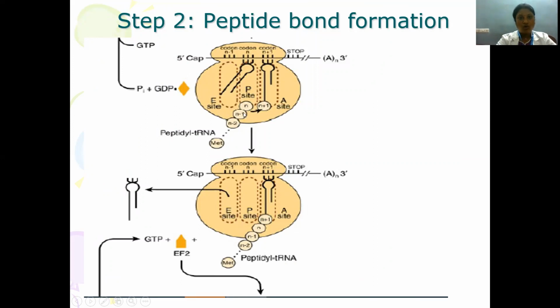That is, the whole sequence of amino acids present on the tRNA in the P site forms a bond with the incoming amino acid already bound in the A site, and then this gets shifted, so the tRNA present in the P site is free of amino acid.